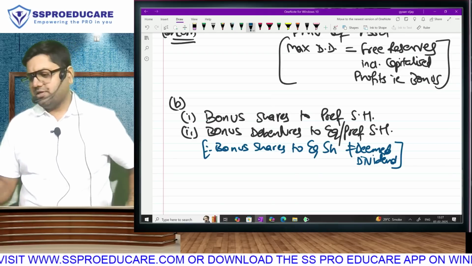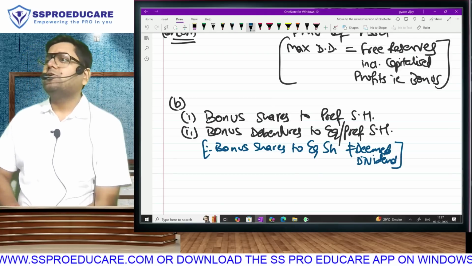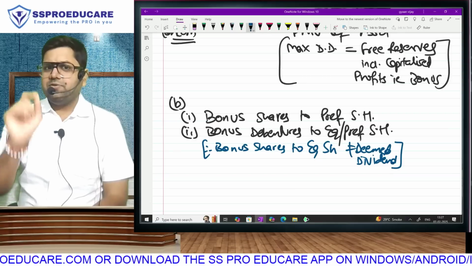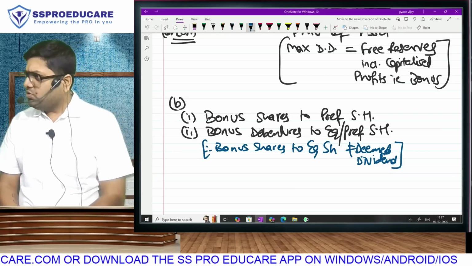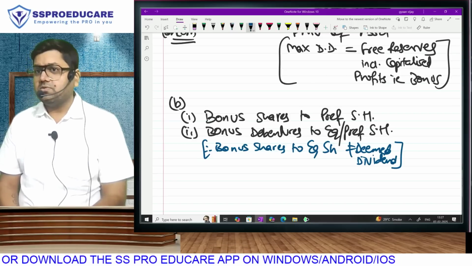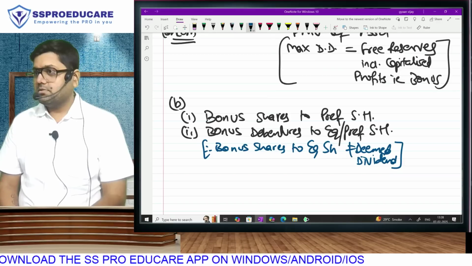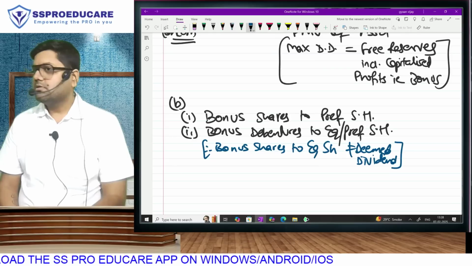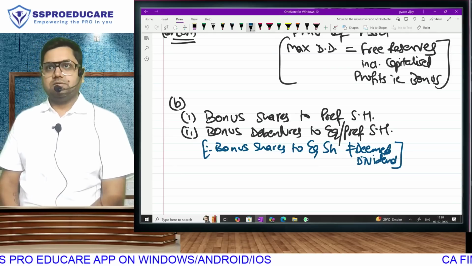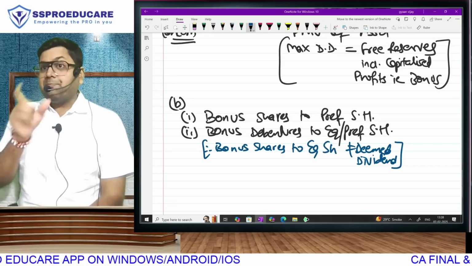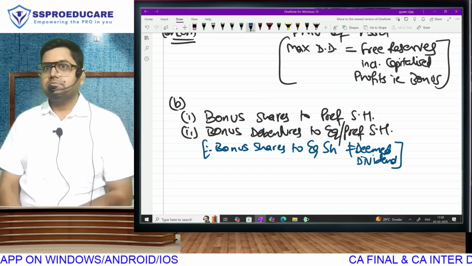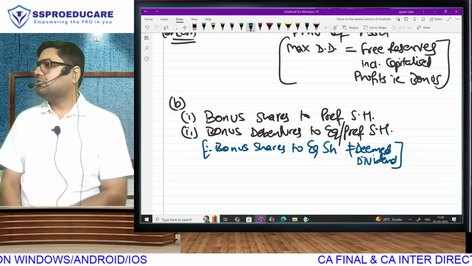Whose explanation do you want first, equity or preference? Don't say both. First you want preference. Think about it. Why are preference shareholders called preferential? You all know equity, preference, etc. Preference shareholders get fixed dividend and first payment at the time of liquidation. After paying their fixed dividend, if there is extra profit left, they are not eligible for a single rupee. Everything belongs to the equity shareholders.